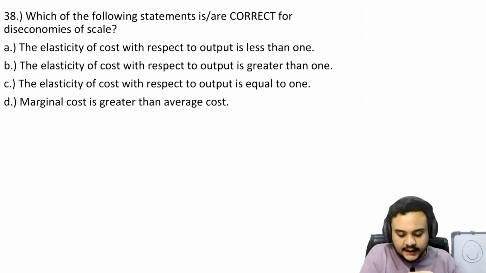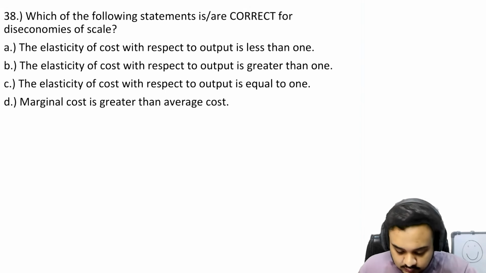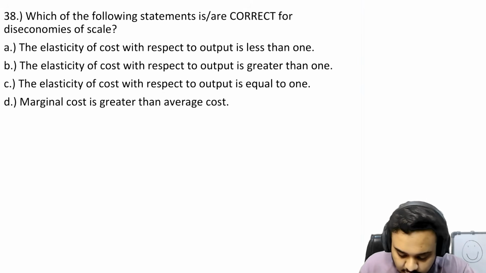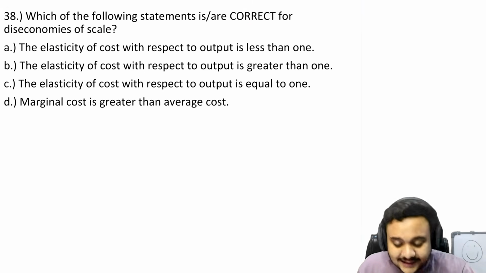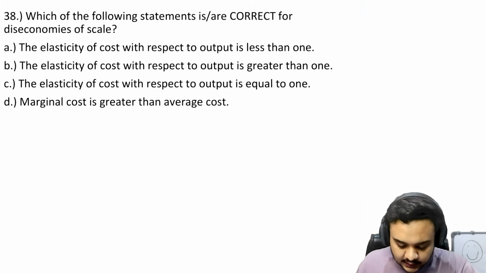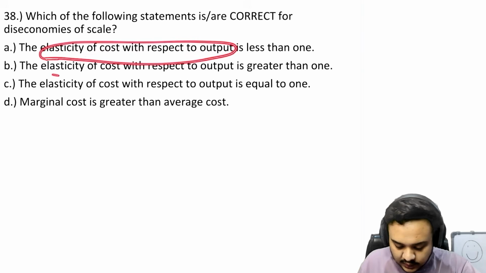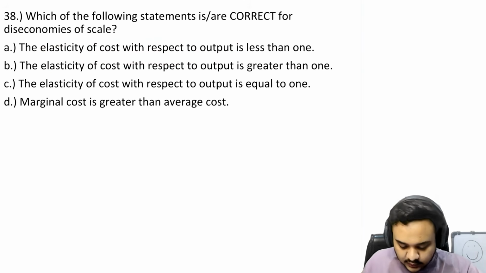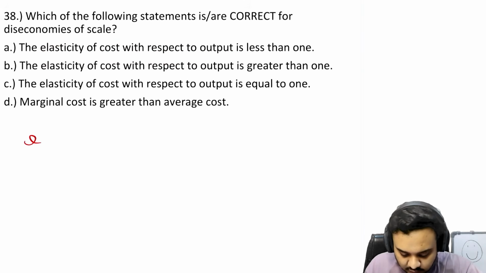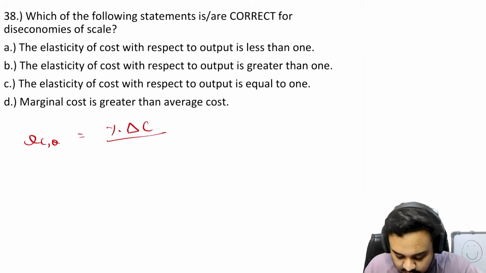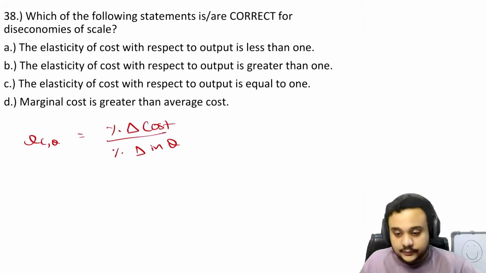Again, a very direct and very simple question is here in front of you, which is the 38th question. Which of the following statements are correct for diseconomies of scale? Elasticity of cost with respect to output. This is what we are talking about. So let us first write down the formula. Elasticity of cost with respect to output is nothing but the percentage change in cost divided by percentage change in output, right?